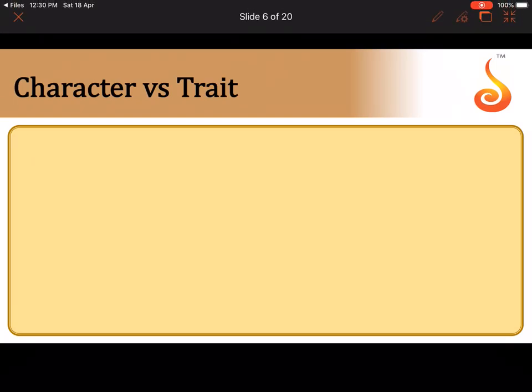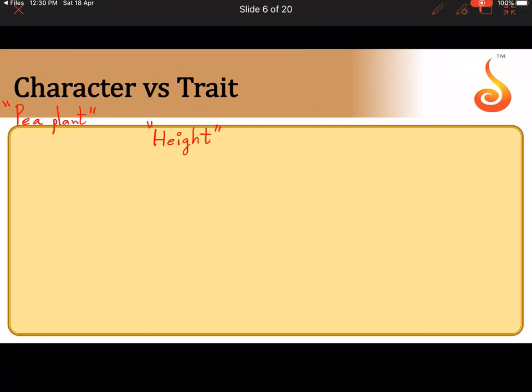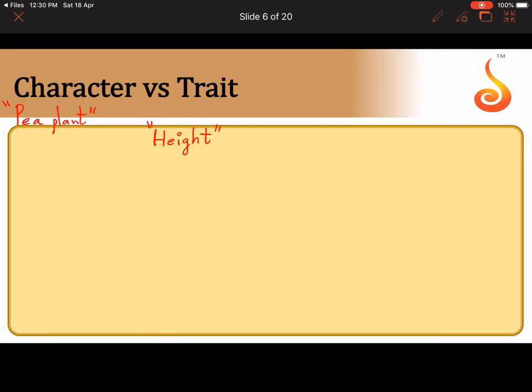Now coming to what exactly is a character. Since in this chapter we are going to talk about the pea plant mostly, in the beginning of this chapter we are going to consider the pea plant. So let me take a pea plant, a garden pea plant. Now imagine I choose a character in this pea plant. Say for example, I choose height. How tall or how short the plant grows, that is the measure of the height of this particular plant. So remember, I am not talking about any other organism here. To make you understand, I have taken the pea plant as an example.